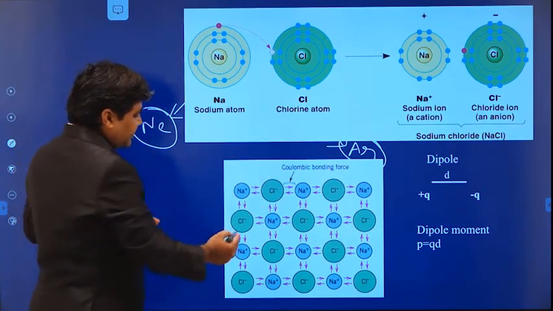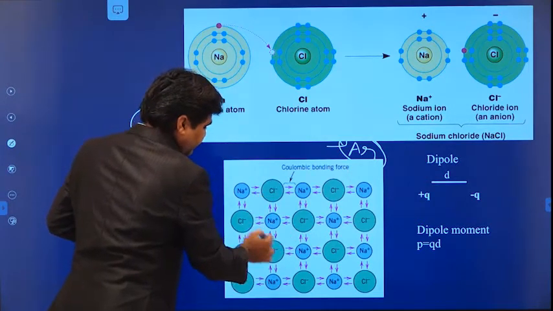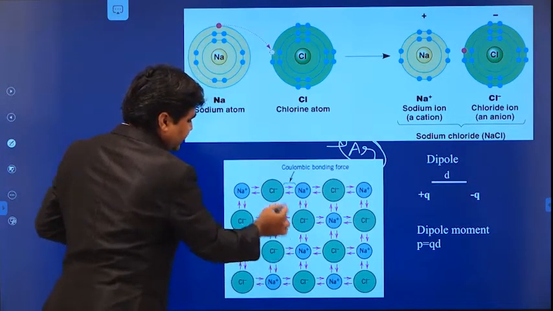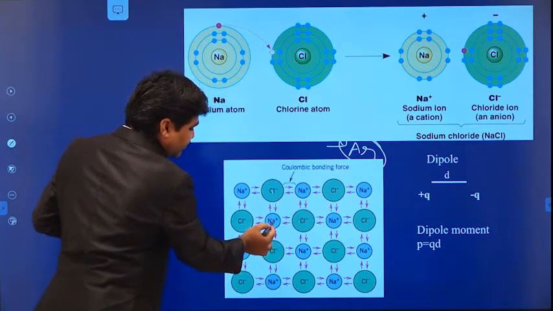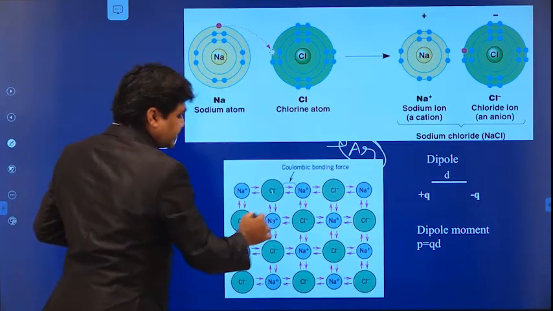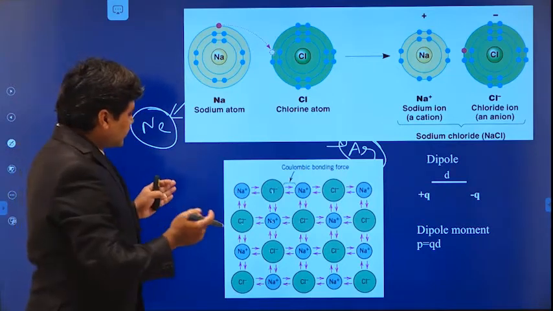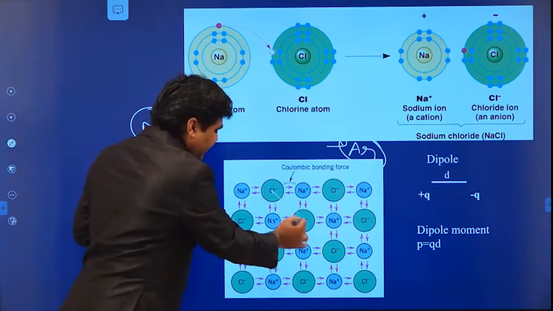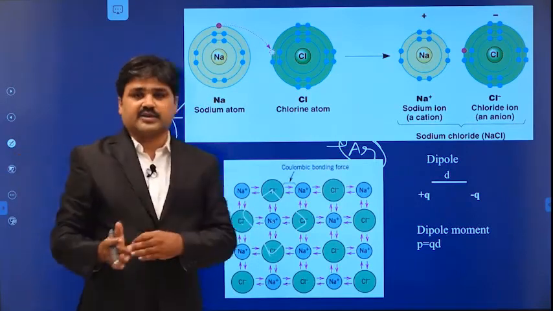Here you can see this will become sodium plus, and we have four adjacent atoms. All are nearest neighbors, so they are at equal distance. The force is from all directions because this is a positive charge and these are negative charges. All negative charges are at the same distance and the attractive force is also the same from all directions. It has no particular direction, so this bond is non-directional in nature.